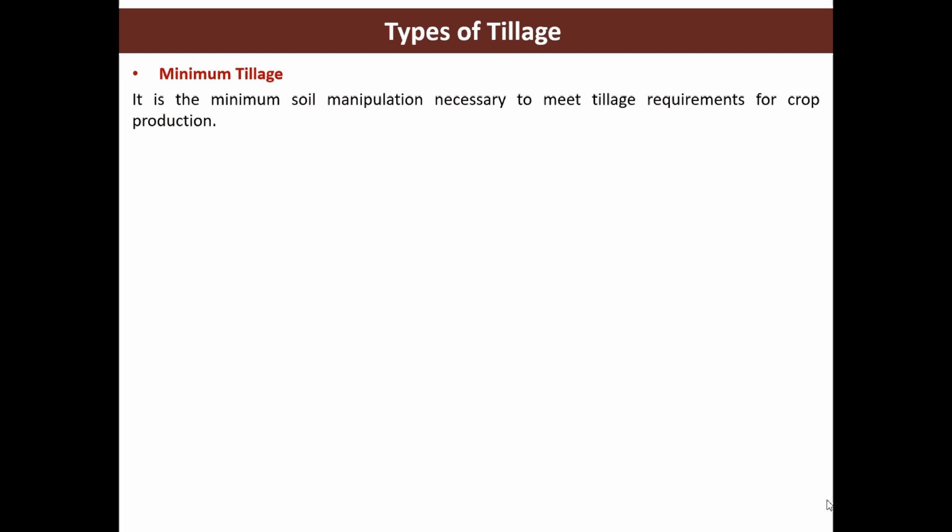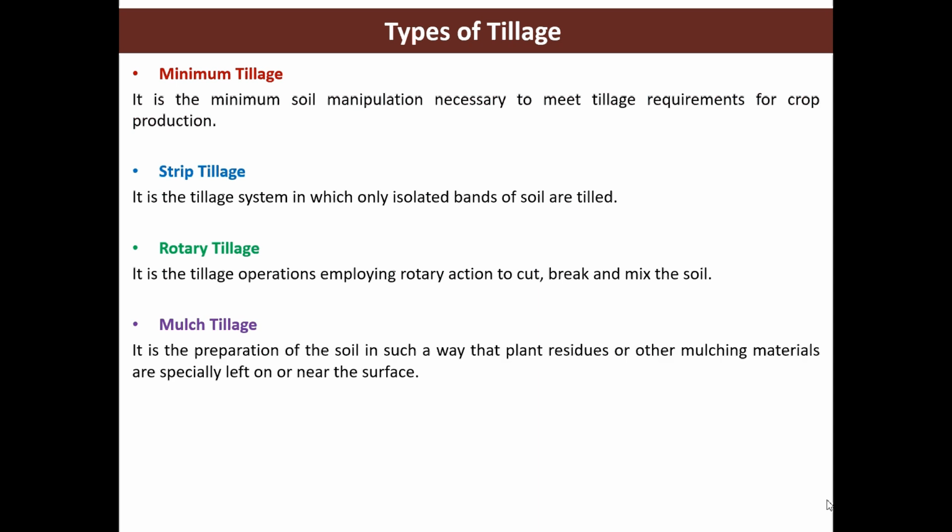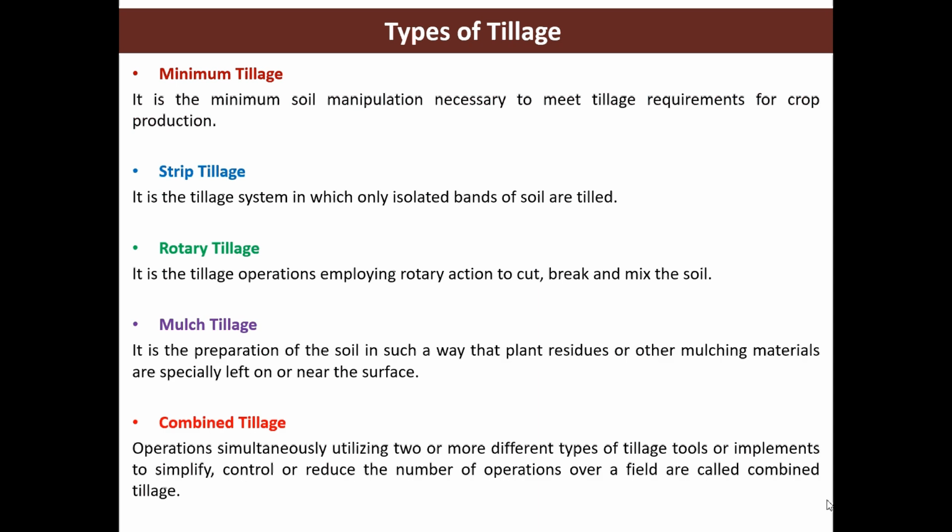Types of tillage. Tillage also can be categorized as minimum tillage, strip tillage, rotary tillage, mulch tillage, and combined tillage. Minimum tillage is the minimum soil manipulation necessary to meet tillage requirements for crop production. Strip tillage is the tillage system in which only isolated bands of soil are tilled. Rotary tillage is the tillage operation employing the rotary action to cut, break, and mix the soil.